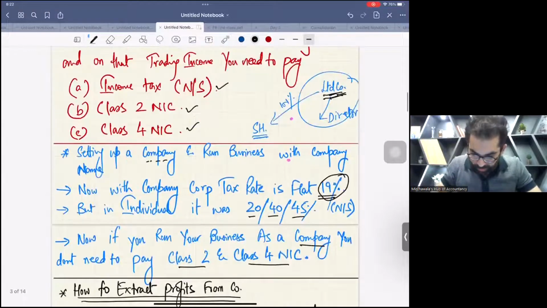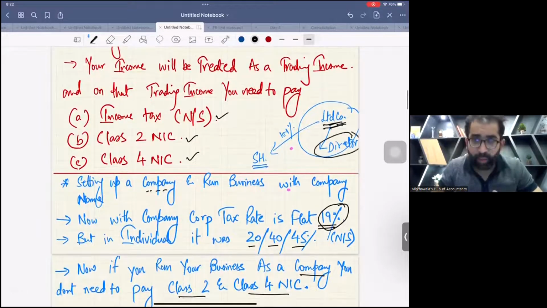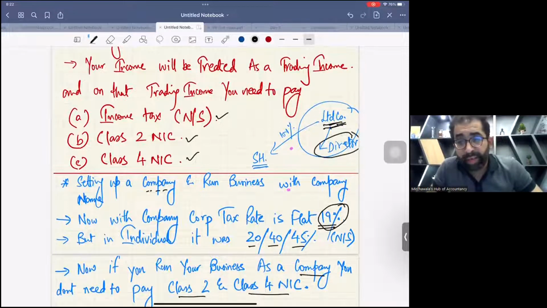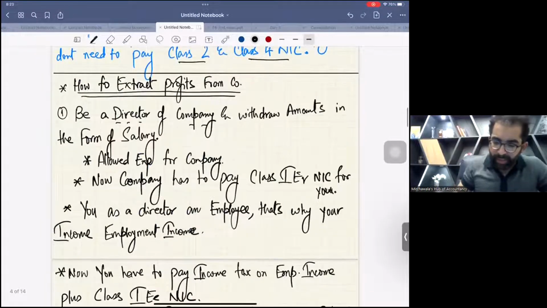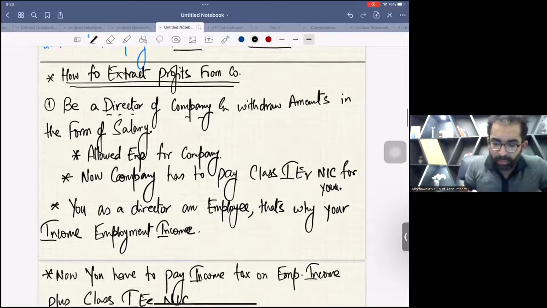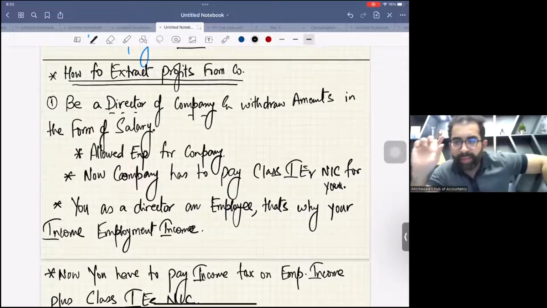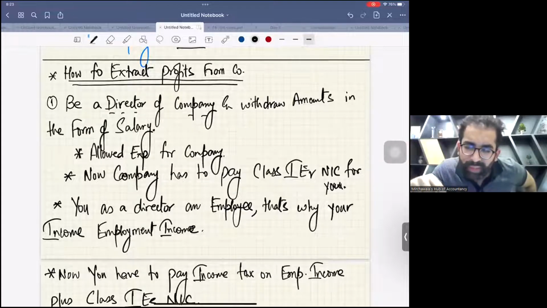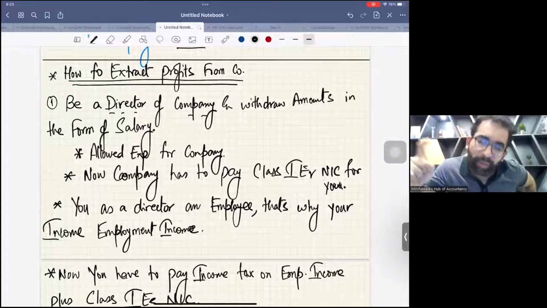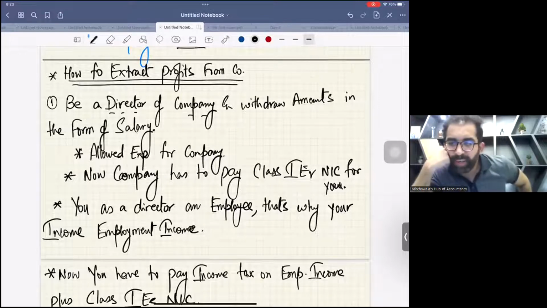Listen, now you become the director. Look at the screen. You become the director of that company and withdraw those funds in the form of salary. You know, directors are also employees of the company. So now what will happen? Listen. Be a director of the company and withdraw amounts in the form of salary. Now let's start first with the aspect of companies. When you are the director of the company, that means you are an employee of that company.